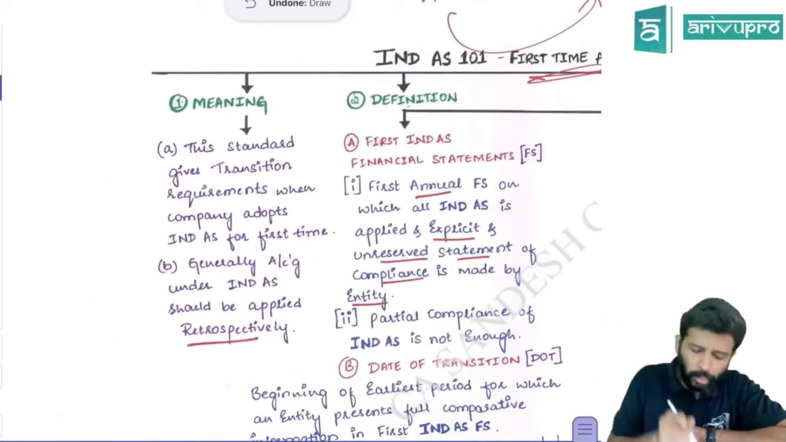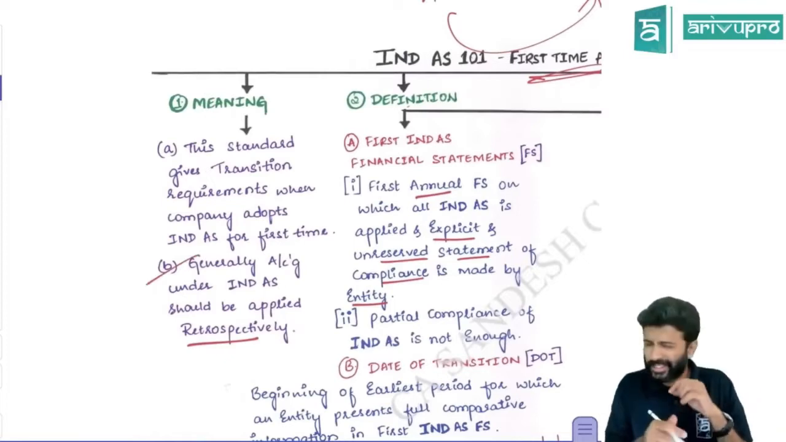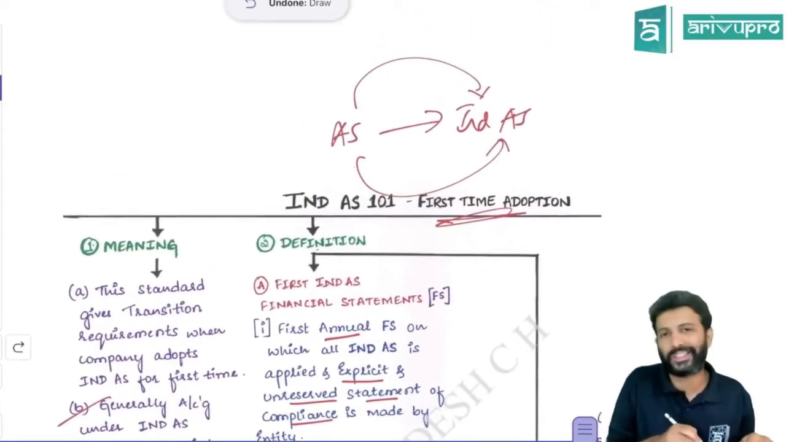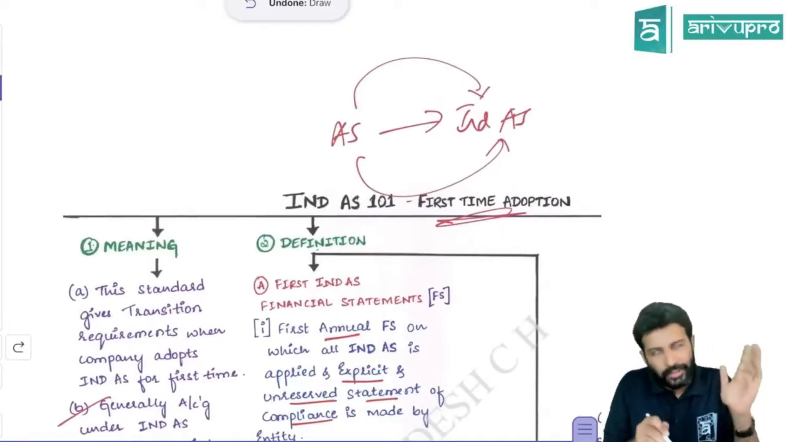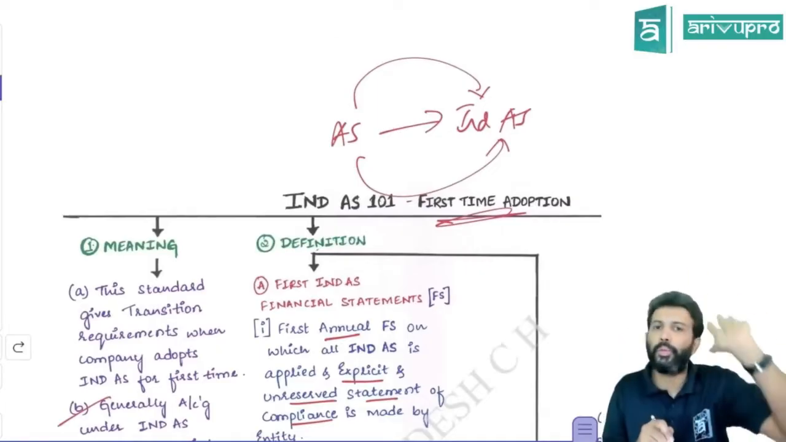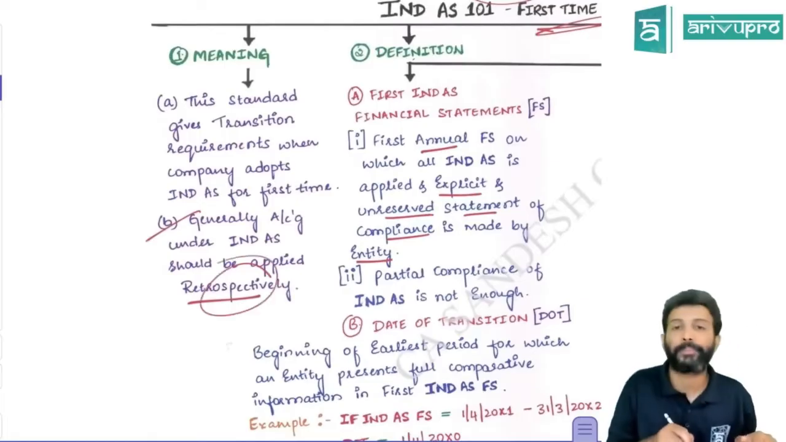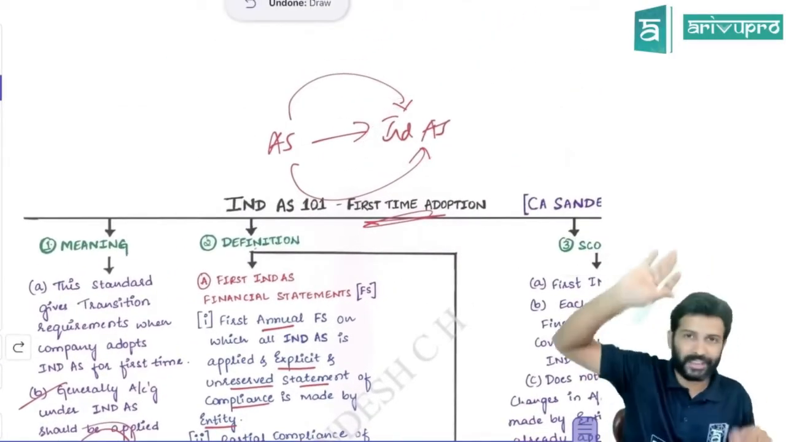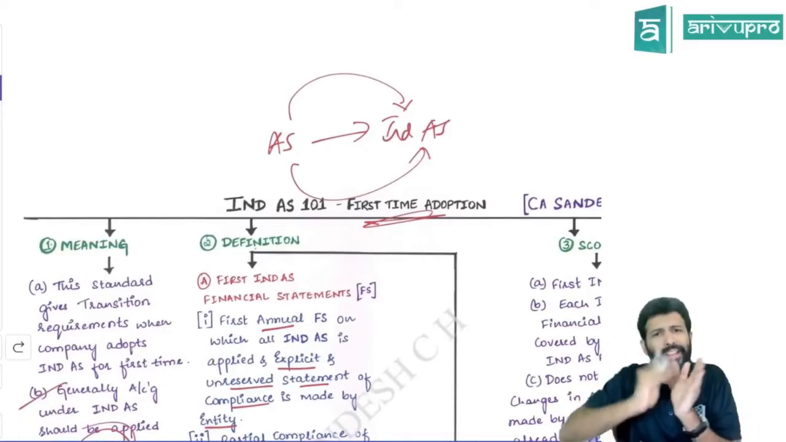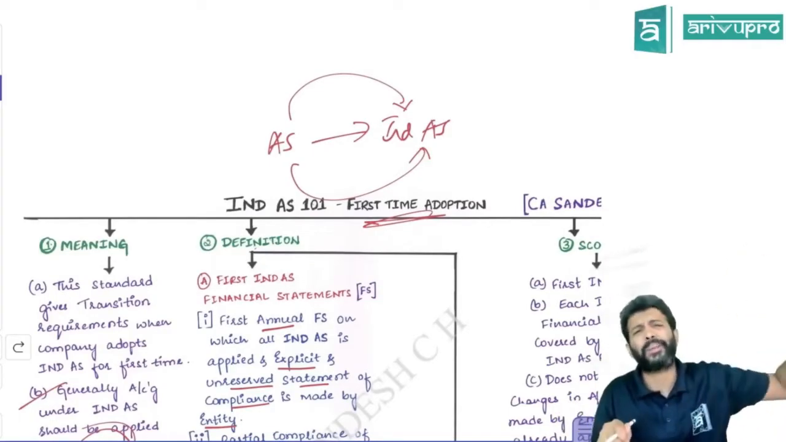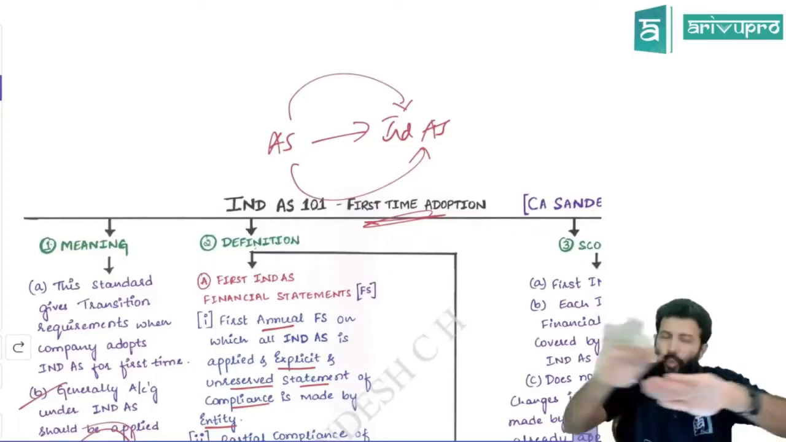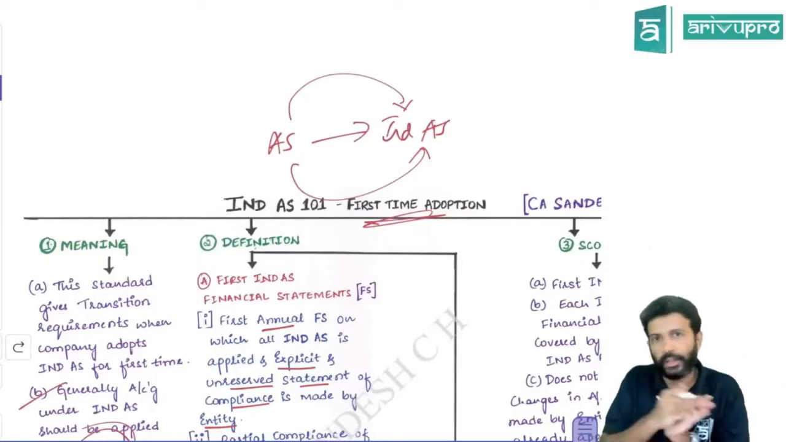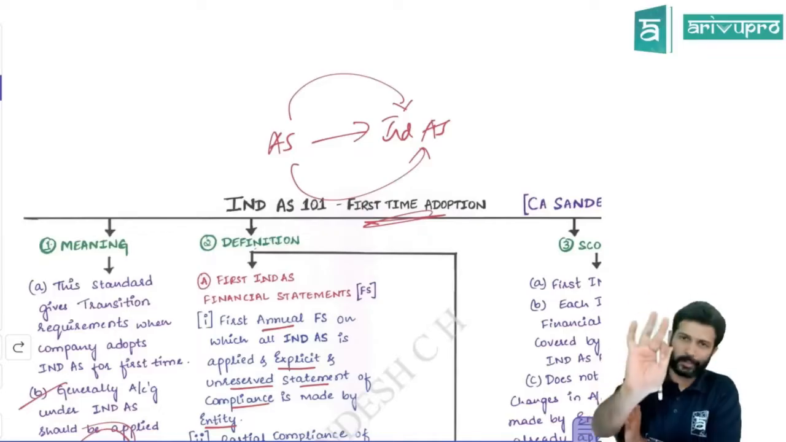As a thumb rule, what IND AS 101 says is whenever you shift from previous GAAP, which here refers to accounting standards, that is, whenever you shift from AS to IND AS, you have to do a retrospective application. Whatever the IND AS provisions are, you have to apply them retrospectively as a thumb rule. That's the basic rule. Then they go on telling certain exceptions and exemptions. But overall, the basic rule is that the provisions of IND AS have to be applied retrospectively, not prospectively.